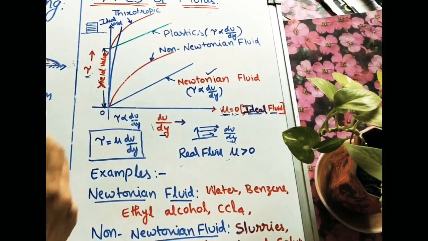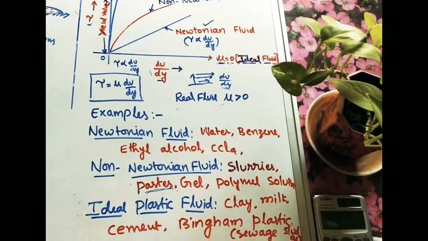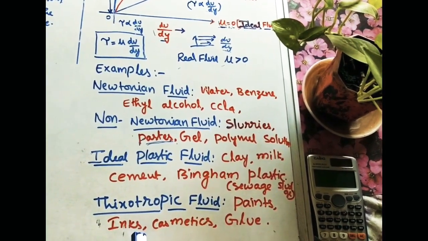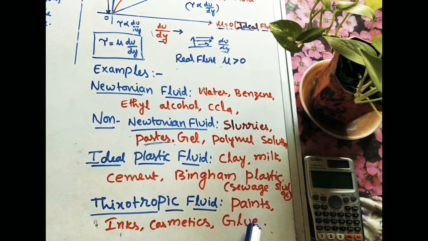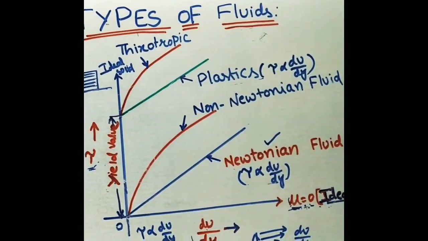For thixotropic fluids, examples are some paints, ink like pen ink, and some cosmetics and glue also we can take as examples. These are the cosmetic creams. These are the thixotropic fluids, which are very important for competitive exams.